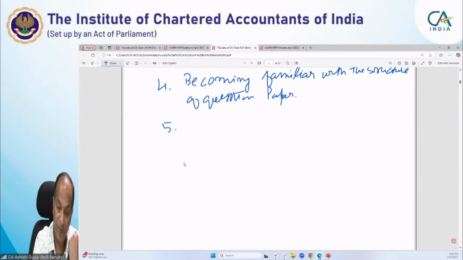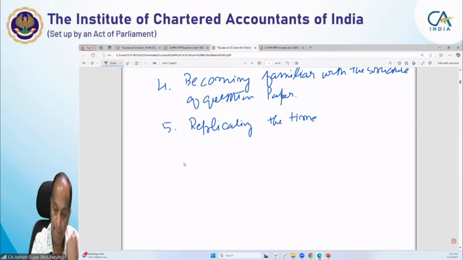Next, replicating the time pressure. And identification of